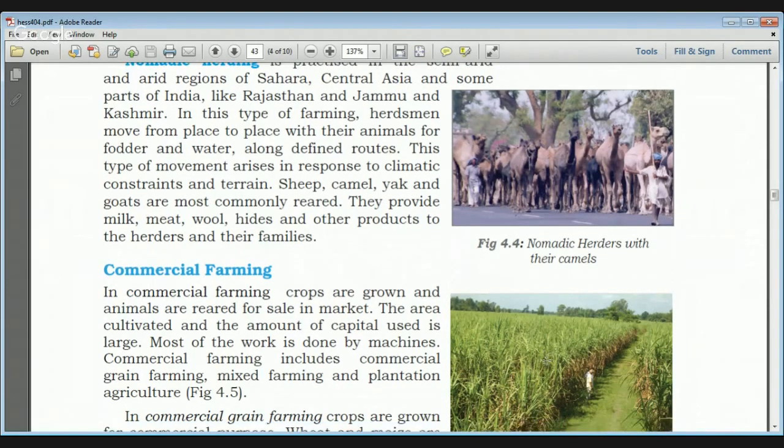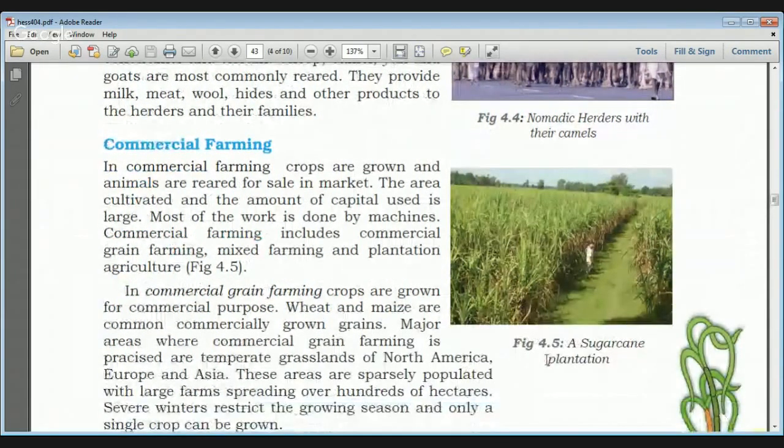And the second broad type is commercial farming. Here the crops are grown and animals are reared for sale in the market. The basic purpose is only profit here. The area cultivated is very big and the amount of capital used is very large. In subsistence farming, the area cultivated is very small and the land is fragmented into very small areas. But in commercial farming the area is big, they put a lot of capital into it, and most of the work is done by machines.